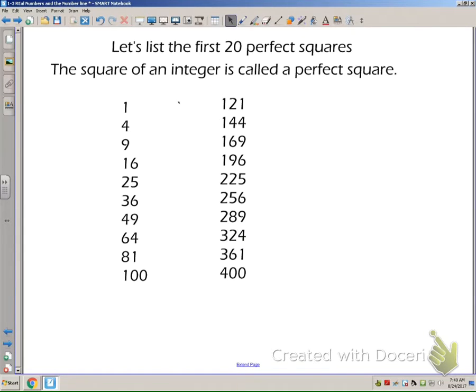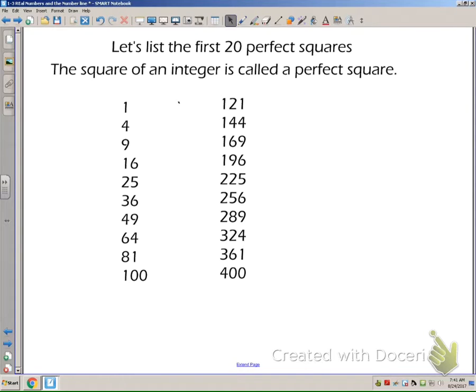So I just listed the first 20 perfect squares for you. If you need to pause the video so that you can list these out, then you can, because we will be using these a lot. It's great to go ahead and start trying to memorize these. Maybe make yourself some flashcards.